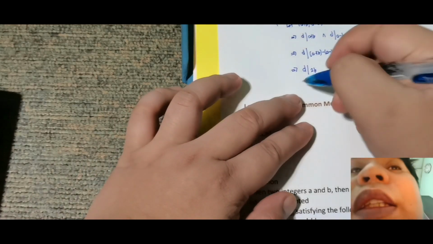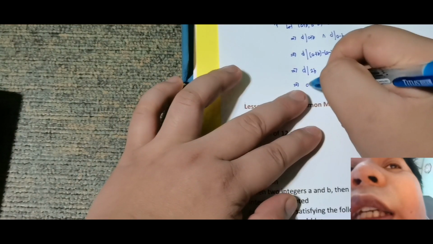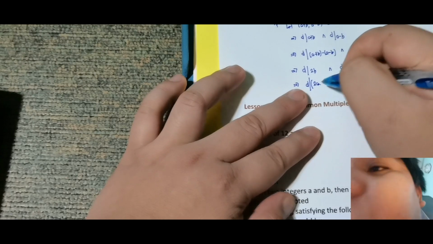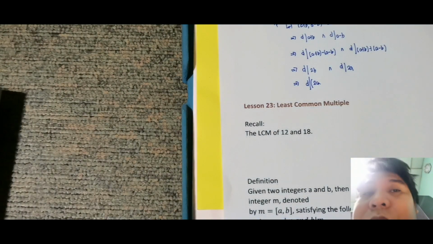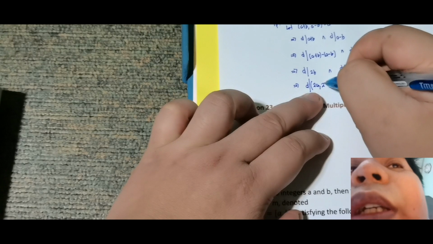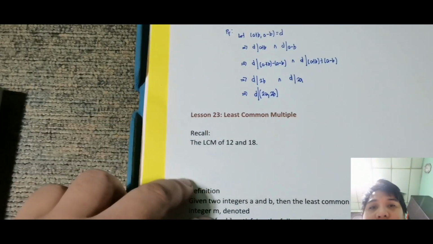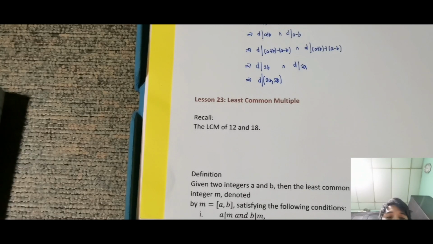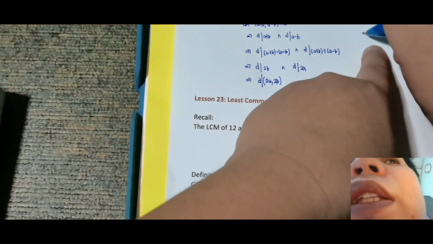Ngayon, ibig sabihin, this implies na D divides 2A, D divides 2B. Okay, so ano ibig sabihin yan? Which means na si D divides GCD of 2A and 2B.